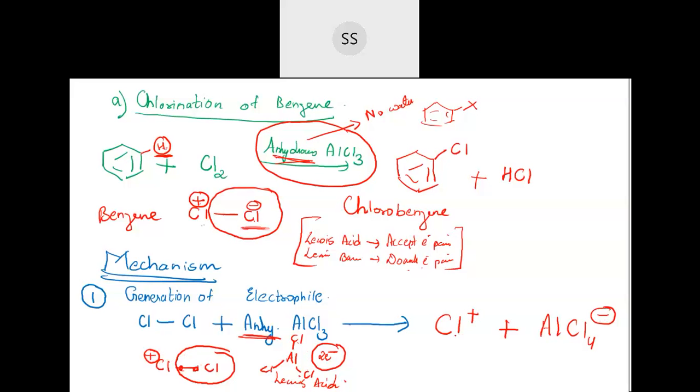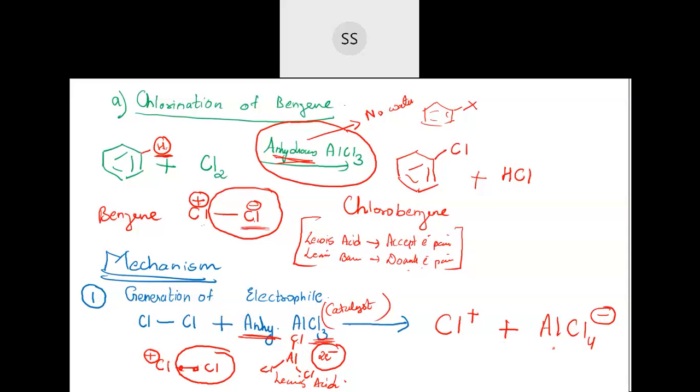It is generated in the presence of this catalyst. This is working as a catalyst here. It is a Lewis acid, but they are acting as a catalyst, so their job is only to increase the rate of the reaction. At the end, once the reaction is over, they will come out again in the form of AlCl3. That you will see now. So this is the first step. I hope for everyone this first step is clear.